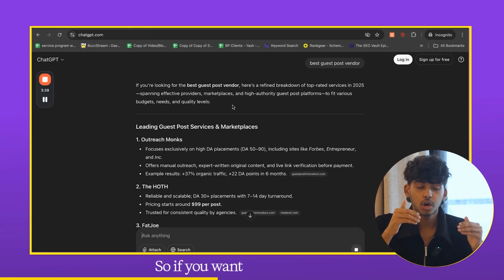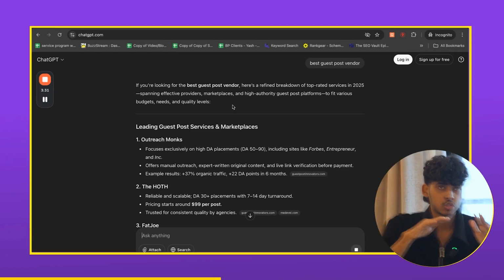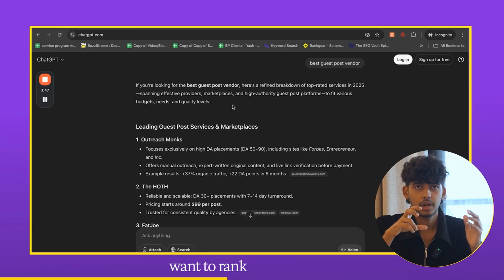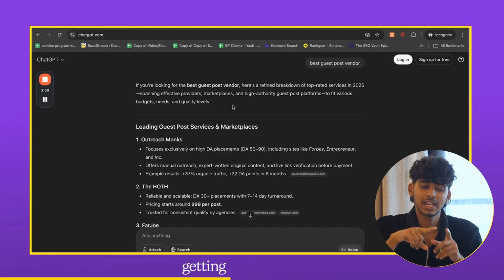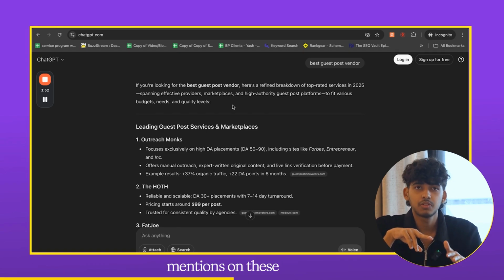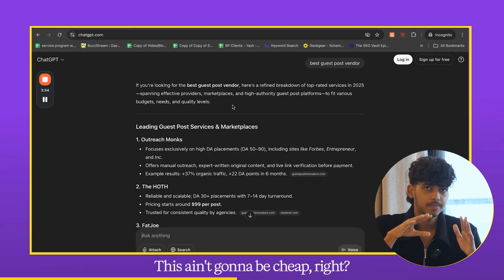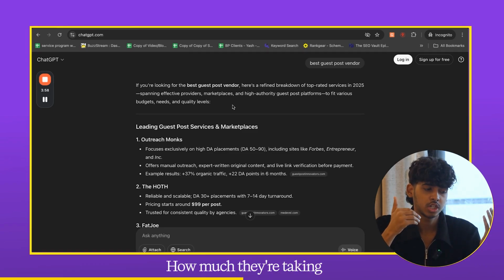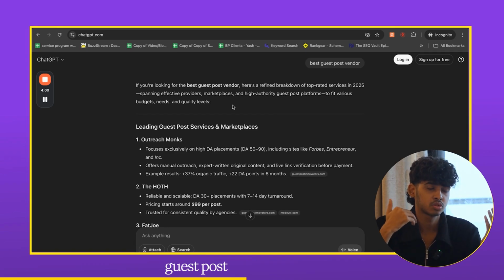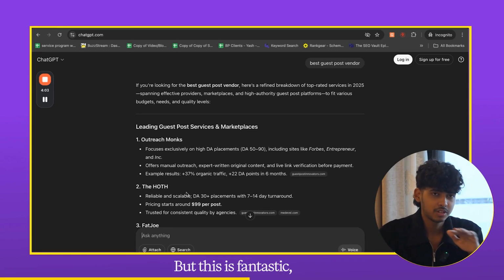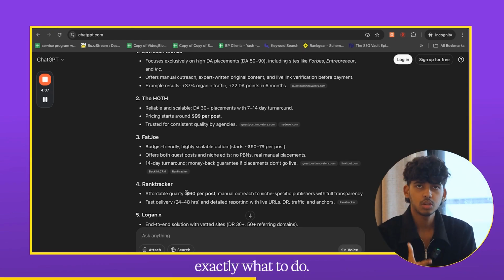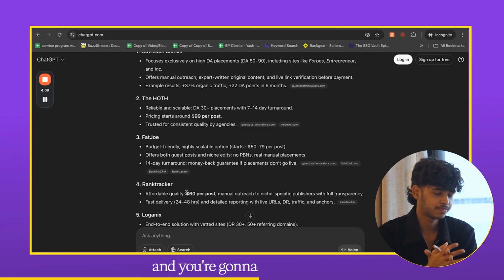So if you want to get mentioned in ChatGPT or any other searches, you have to be very sure about what term you want to rank for, because it's gonna be expensive. Getting links or getting mentions on these websites, this ain't gonna be cheap, right? You'll have to spend $100, $500, depending on each of these sites, how much they're charging for guest post or mention, right? But this is fantastic, right? It's very easy. ChatGPT is giving you exactly what to do. Just get listed on those websites and you're gonna see the impact.